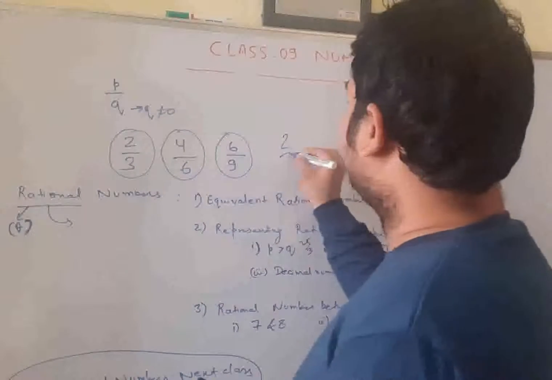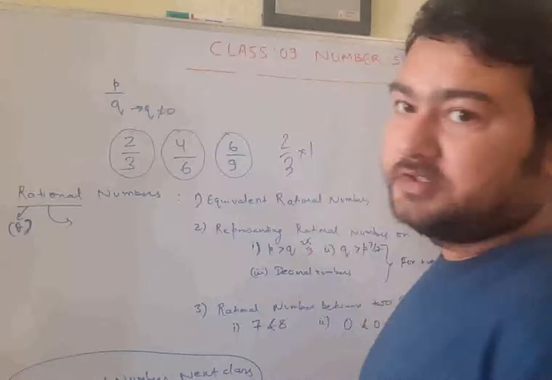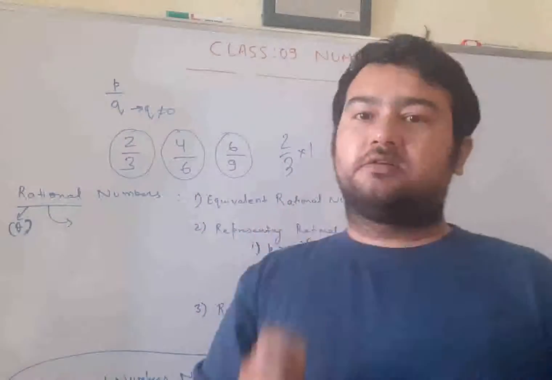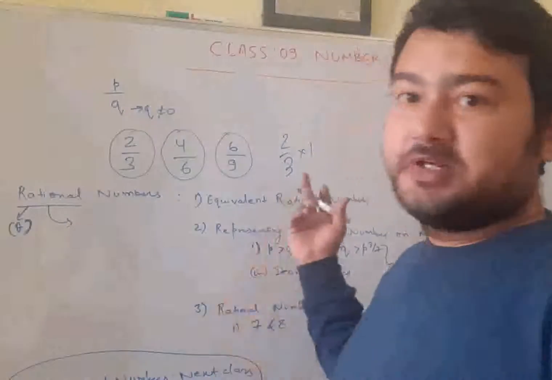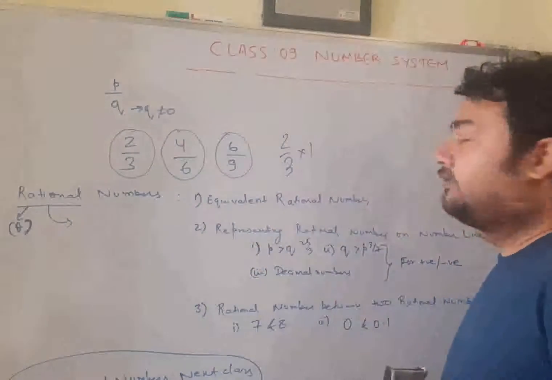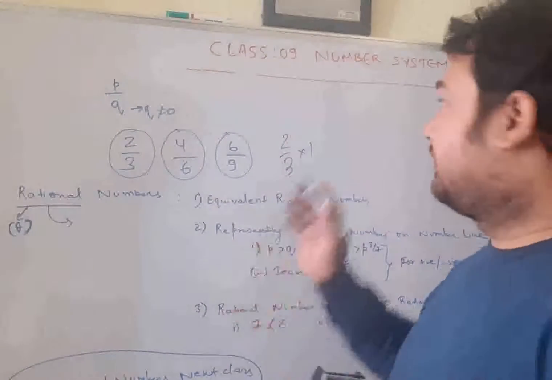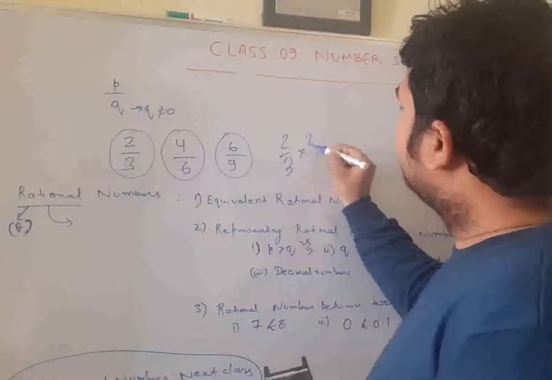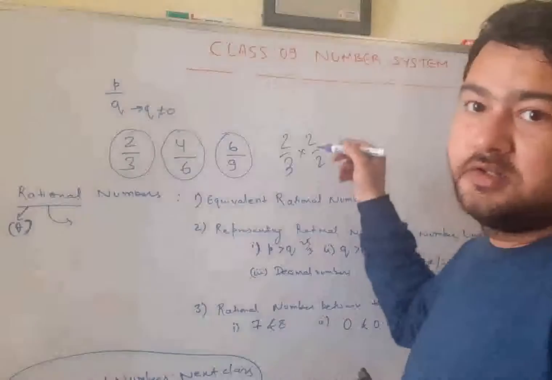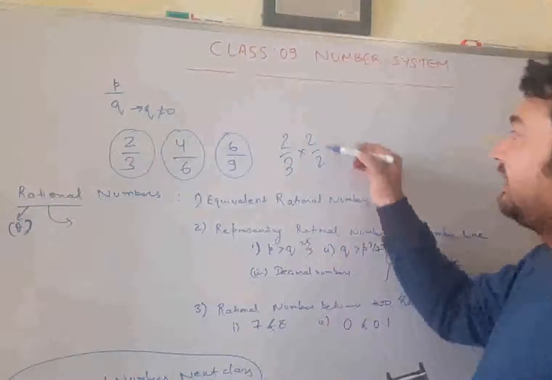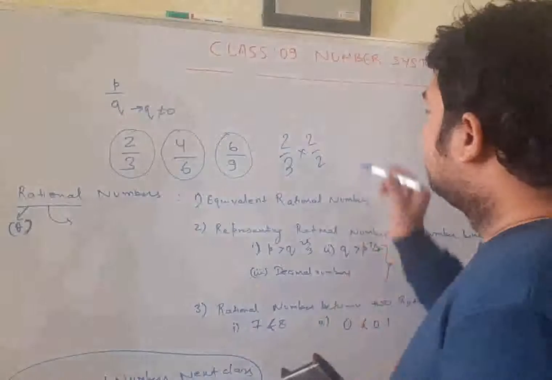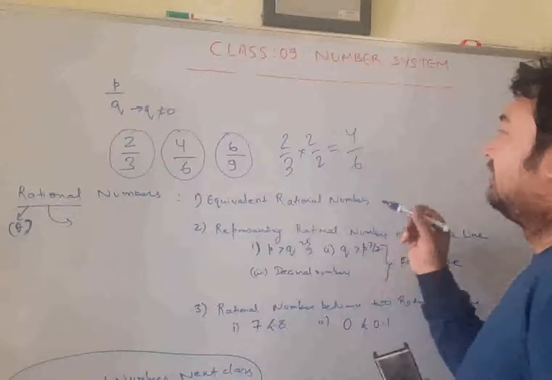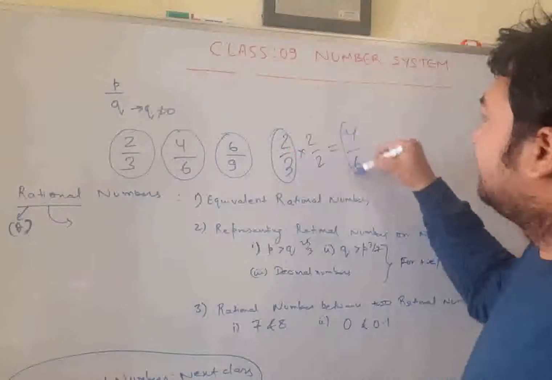See, 2 by 3, if I multiply it by 1, is there any change in the number? In mathematics, whenever you multiply or divide anything by 1, there is no change in value. The number remains itself. So if 2 by 3 is multiplied by 1, there is no change in the number, it is still 2 by 3. Can I write 1 as 2 by 2? It is again 1. You see, 2 by 2 is 1. Anything divided by itself gives 1. But the form will change. It will become 4 by 6. So 2 by 3 is nothing but 4 by 6.